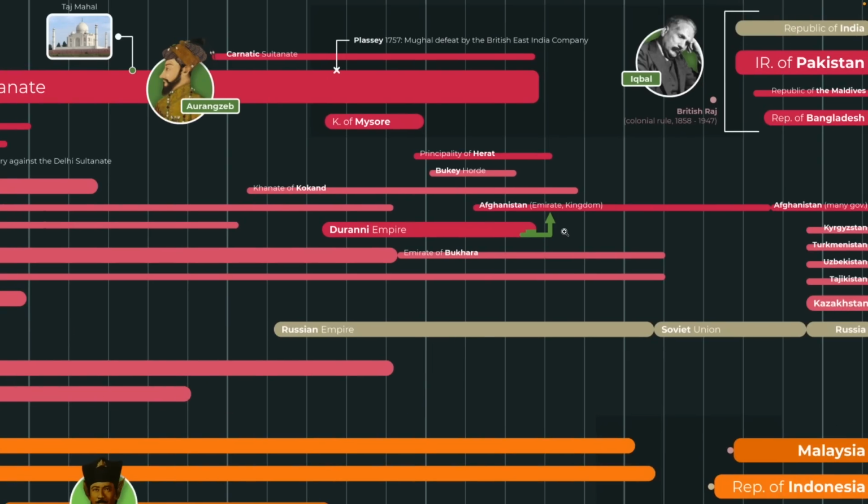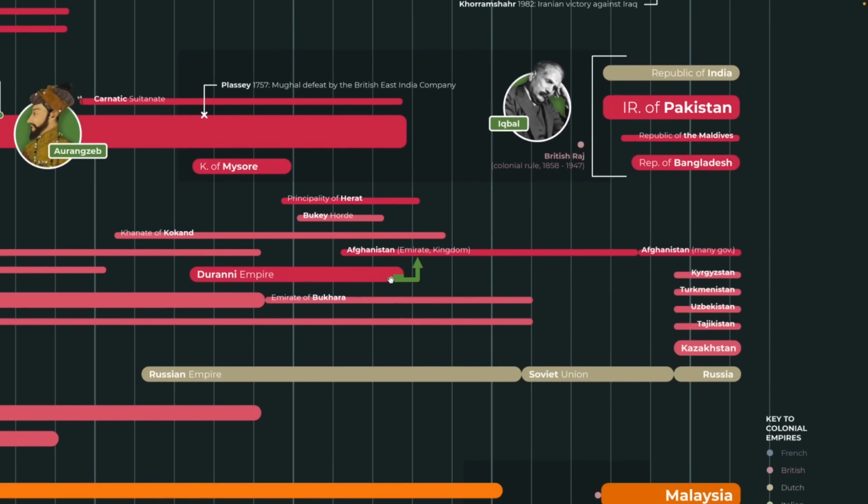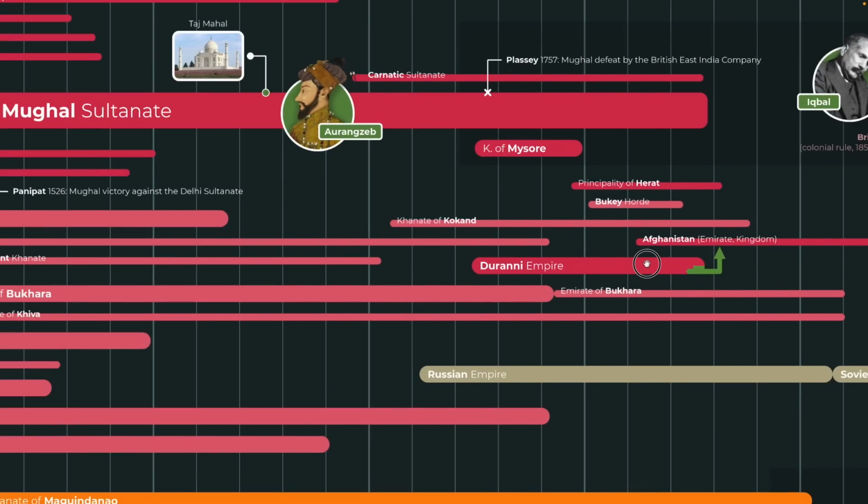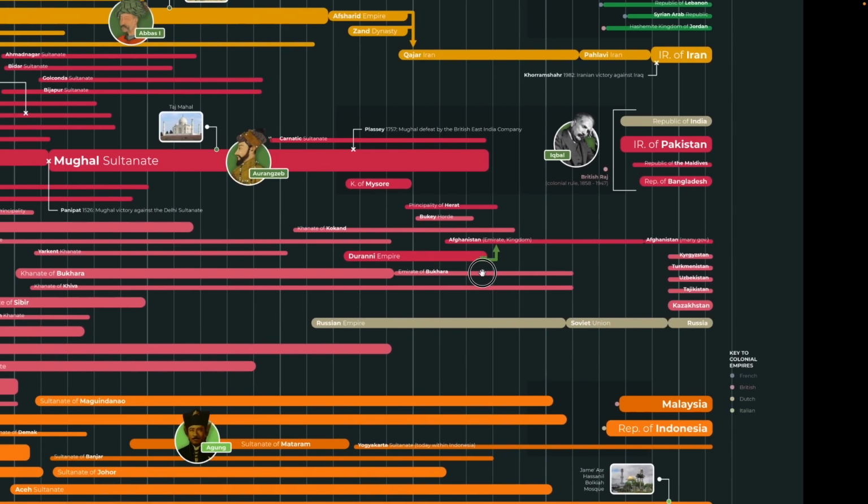Oh, there we go. Here's a mistake, you know, no need to point out. I guess I found it. This is the Durrani Empire, the founders of Afghanistan, and it turns into Afghanistan, the Emirate of Afghanistan, and so this arrow is wrong. I guess I'll fix that.